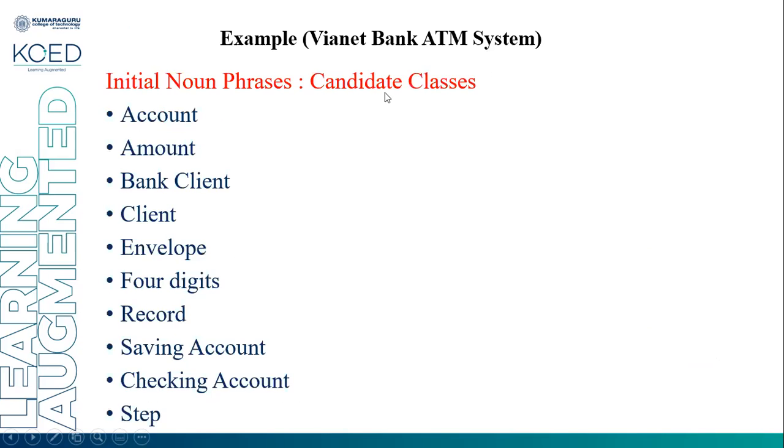It's an incremental process. A case study of a banking system is given here. Initial noun phrases or candidate classes are from the requirement specification and use cases. The user selects the following classes: account, amount, bank client, client, envelope, 4-digit, record, saving account, checking account, and step.